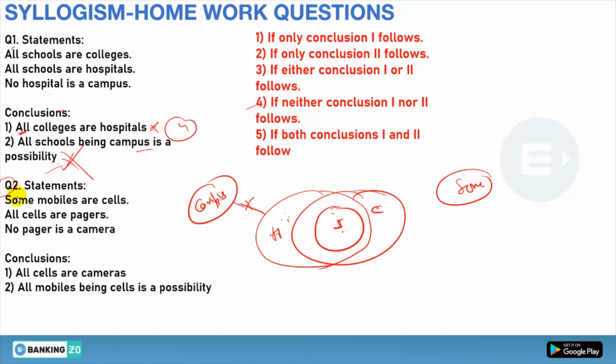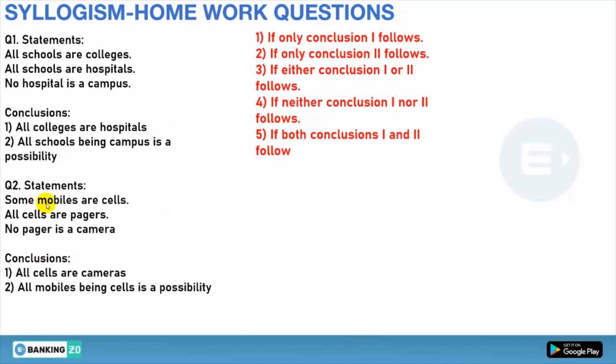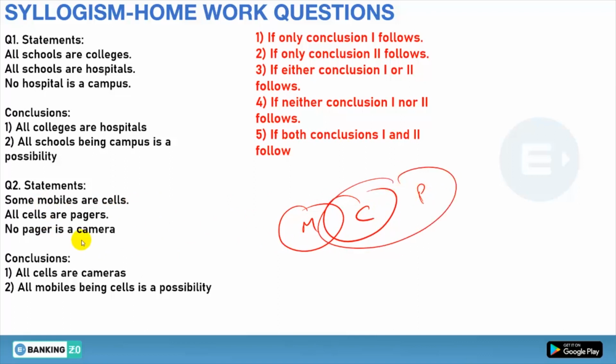Next, question number 2. Some mobiles are cells, all cells are pagers, and no pager is camera. This is camera and this is cells. So first conclusion, all cells are cameras. These are cells and these are cameras.